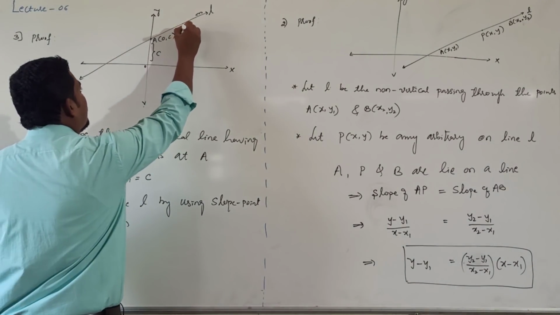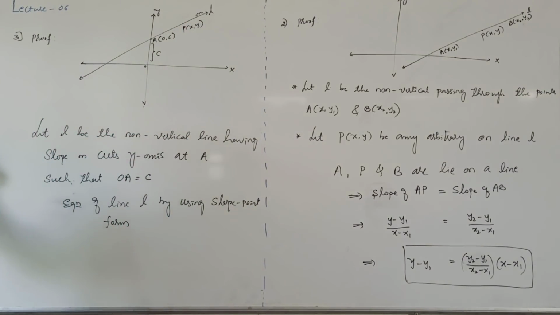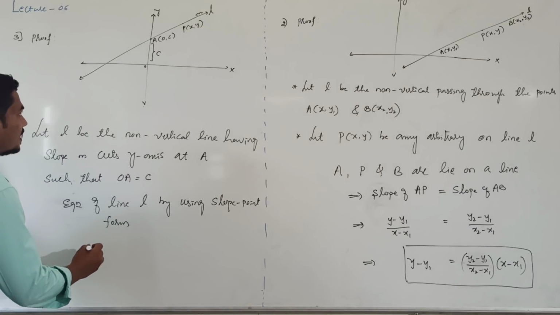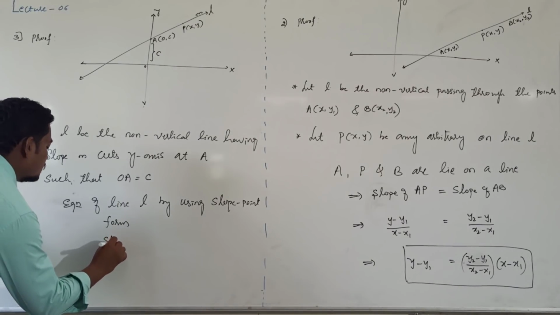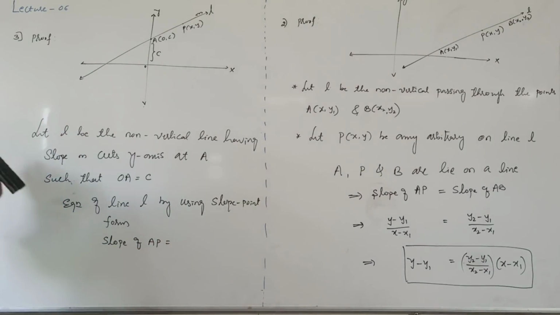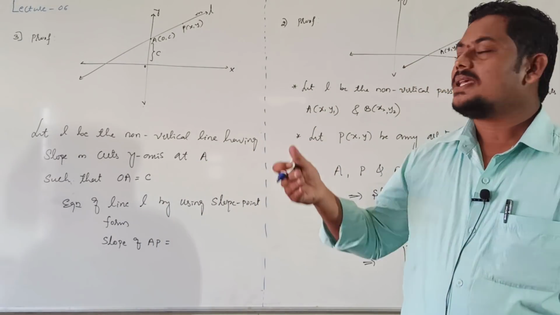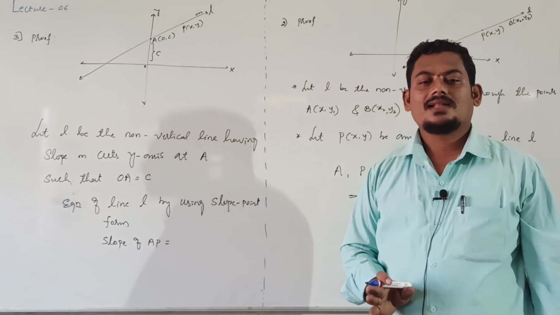Take one of the arbitrary points P of (x, y) on line L. Then slope of AP they have given. What is slope of AP? Slope of AP is same as slope of line L, right?